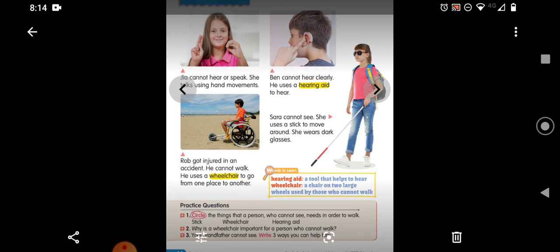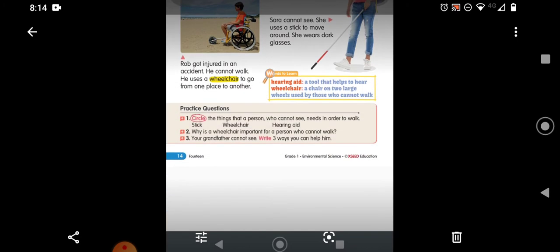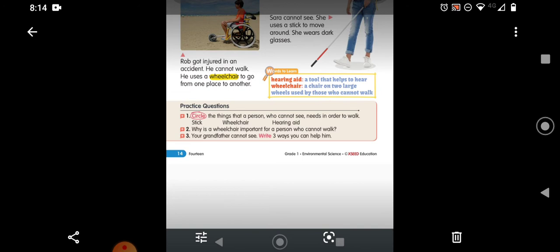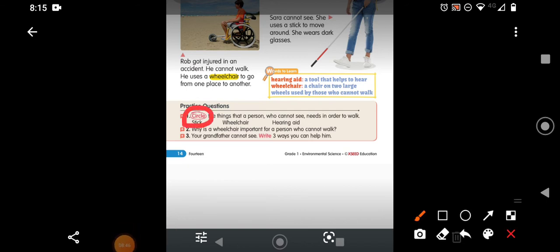So when some of our friends have such a problem, we should find a way to spend time with them. We have to help in whatever ways we are able to do, children. Now we can understand better by doing these practice questions. Let us start. Circle the things that a person who cannot see needs in order to walk. So he cannot see. What does he need, children? Very good. He needs the stick. Hope you all might have done that.